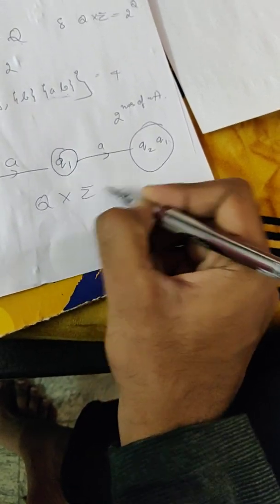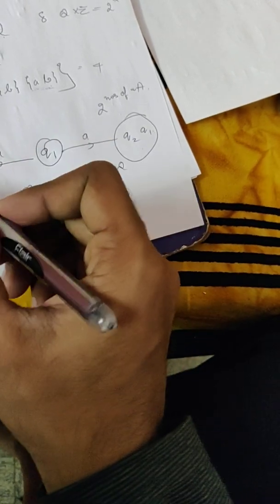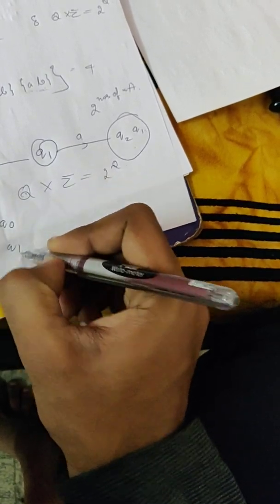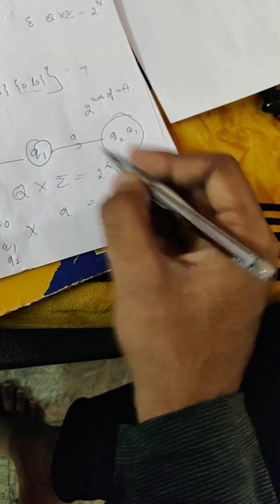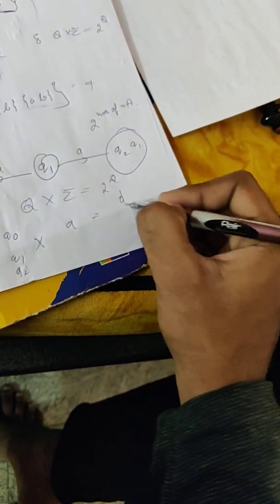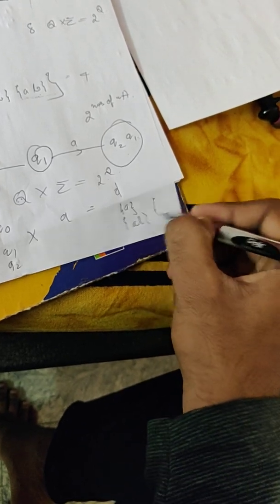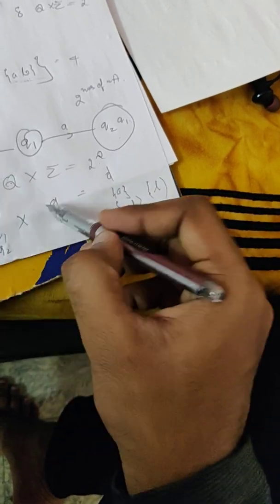Take this example. I will explain this. Q cross sigma is equal to 2 power Q. Q is states: Q0, Q1, Q2. Sigma is A. 2 power Q contains all elements like psi, A, AB, B. It is like match the following.